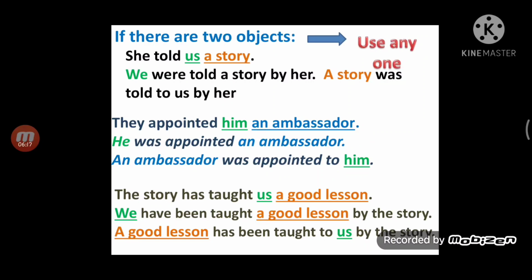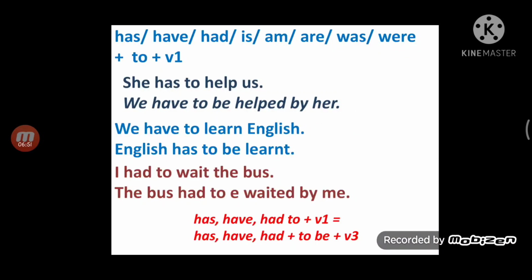Next, an ambassador was appointed to him. When "they" is used as the subject, you can skip it in passive voice. The story has taught us a good lesson. Now we take "us" first. Us here becomes "we": We have been taught a good lesson by the story. Now we take "a good lesson" first: A good lesson has been taught to us by the story. So if we have two objects, we can take either one.